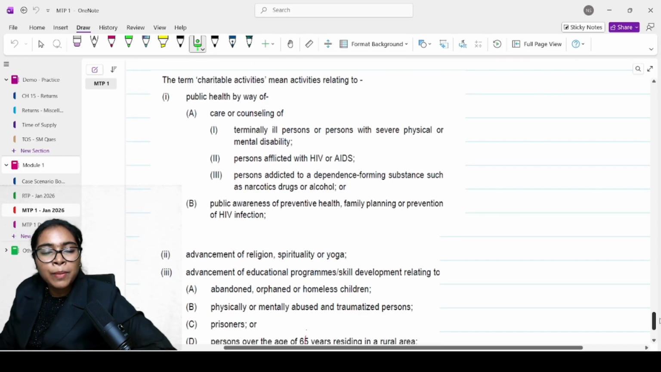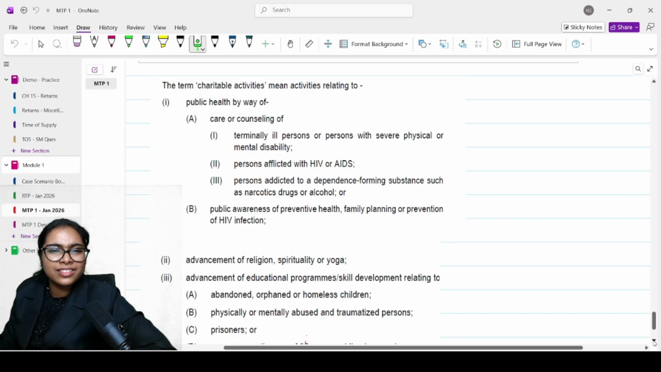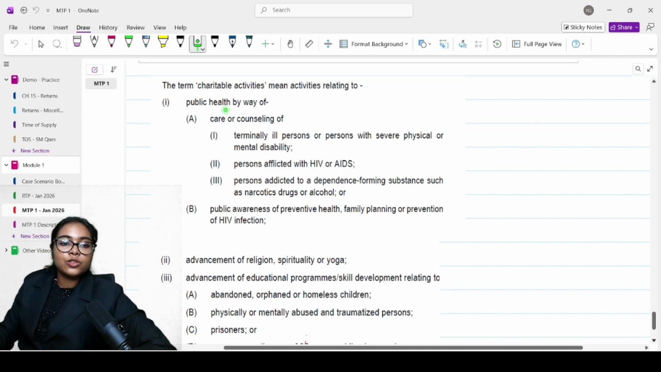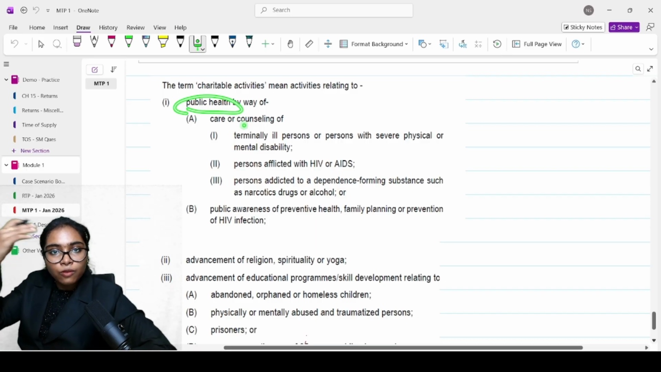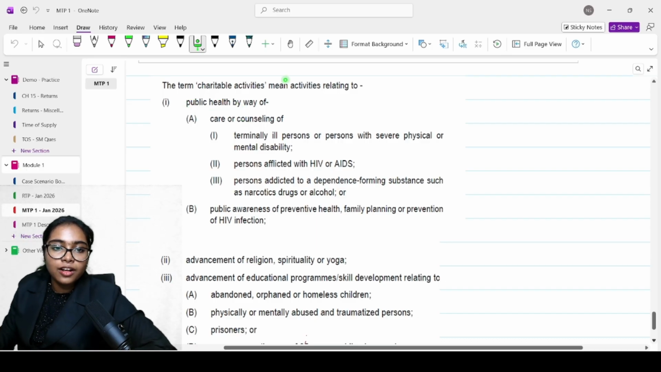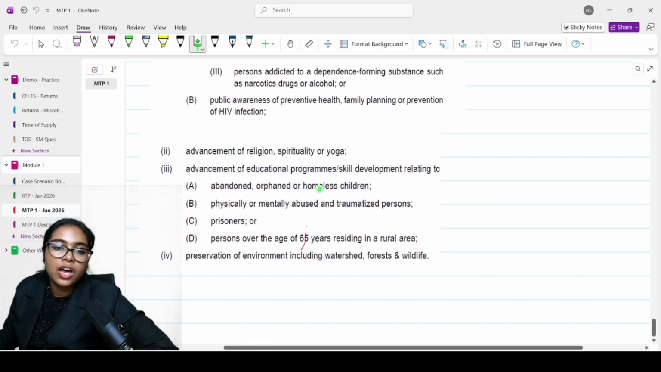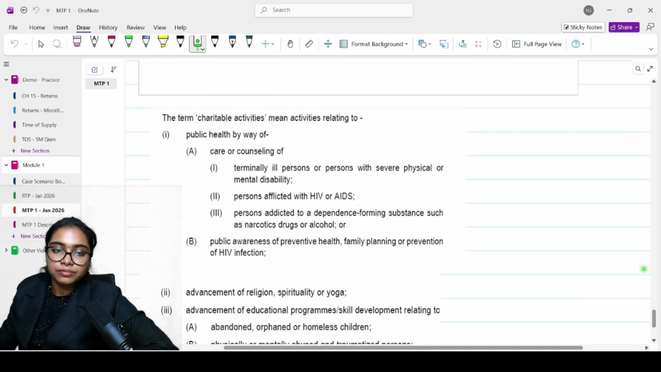This is quite an unexpected question because it's more like a theory based question. But ICAI works in very unpredictable ways, so you need to be ready. Please make sure that you can list it off the top of your head. Public health might already be in your head, this comes off easily. Religion, spirituality, yoga, educational programs, preservation of environment. But if you mention this, it's bonus points.